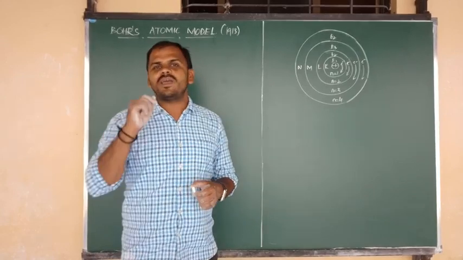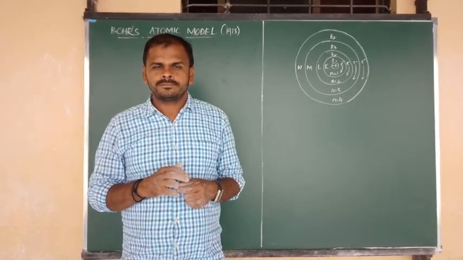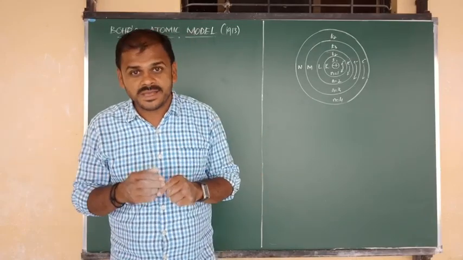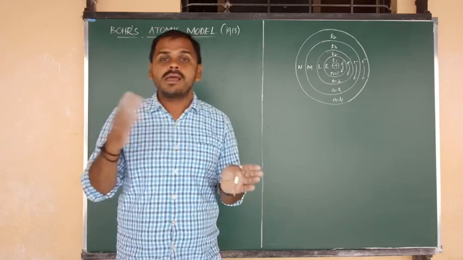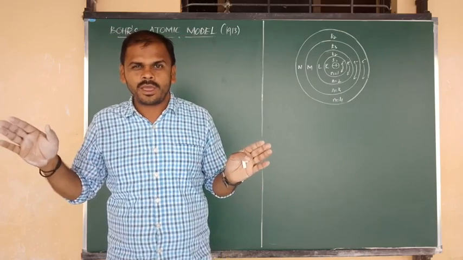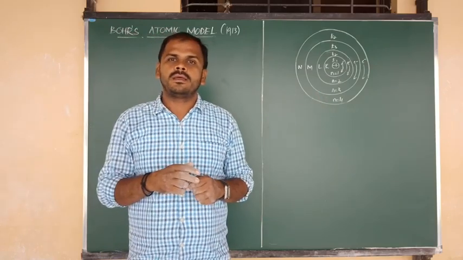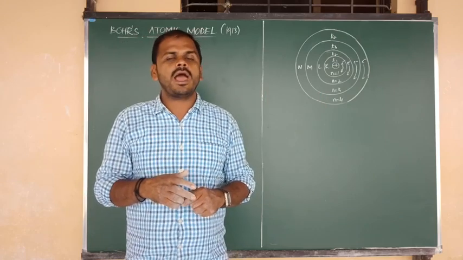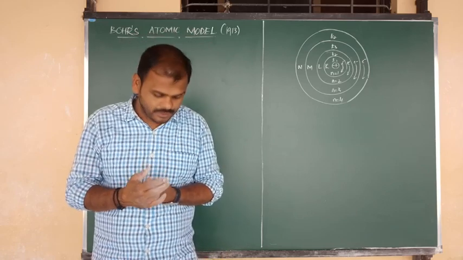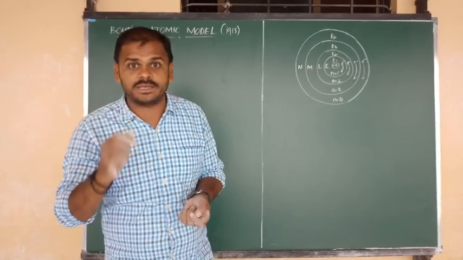In the last class we saw information about the spectrum and its classification: emission spectrum and absorption spectrum, continuous spectrum and discontinuous spectrum, line spectrum and band spectrum. It depends upon various categories and factors. We have clearly studied this in the last video. But we have to discuss another spectrum, that is the hydrogen spectrum.